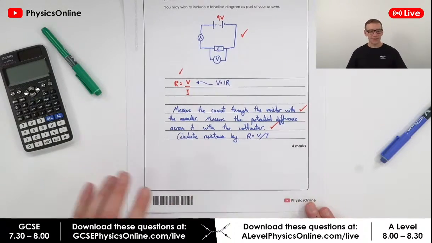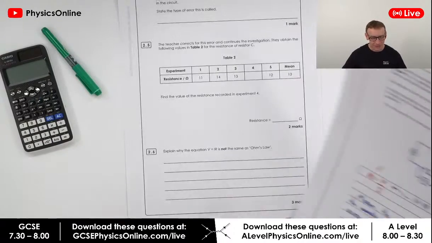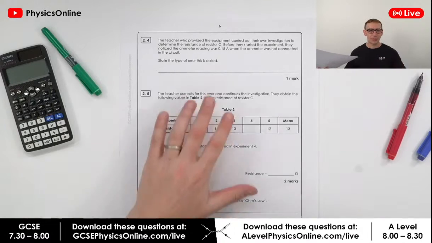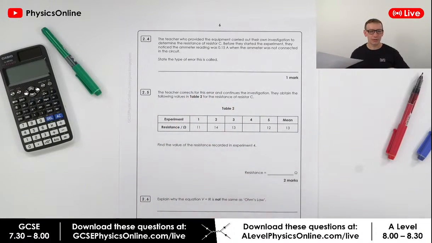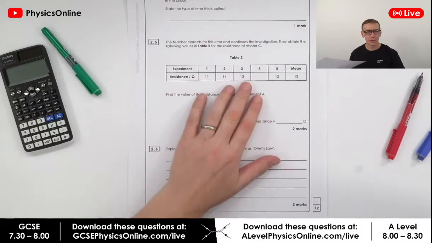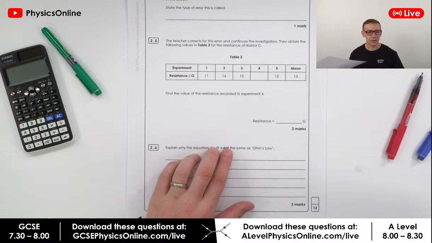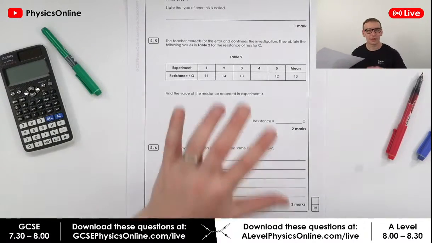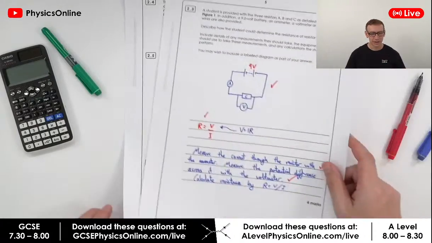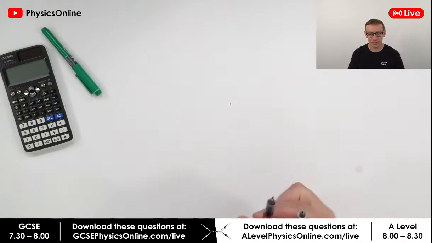So that is as much of the live stream as I'm going to do today. I realise there's a question I haven't quite completed. So I'm going to complete this question, which is still about the experimental methods. There's something to do with different sorts of errors, working out the mean value, and why V equals IR is not the same as Ohm's law. I'm going to continue with that question tomorrow, and then I'm going to go on to some paper 2 stuff. So that is the end of the GCSE part of the live stream.